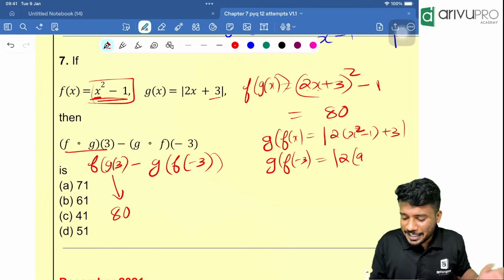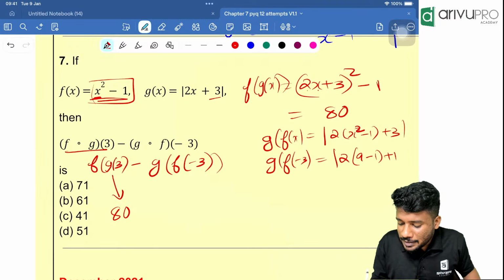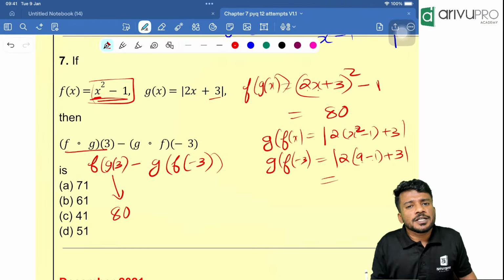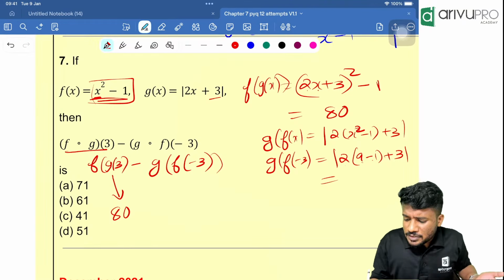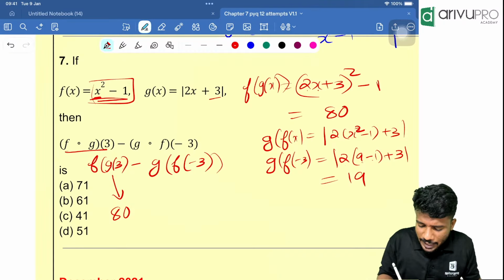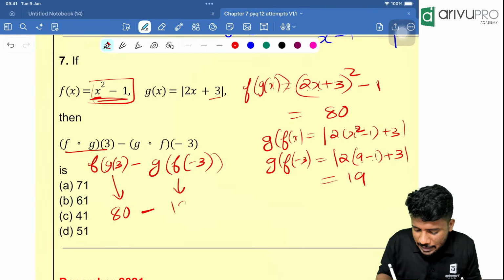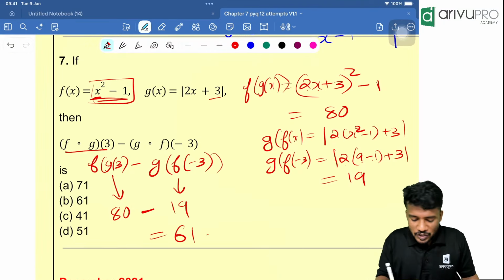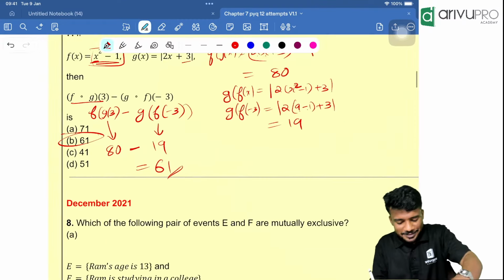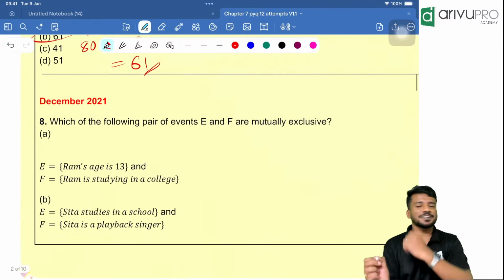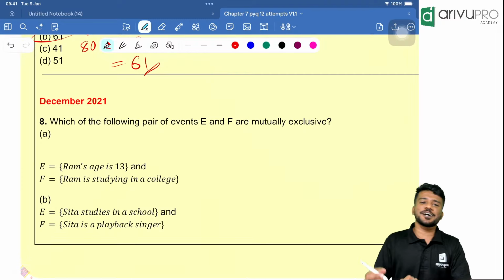That is anyway 9. 9 minus 1 plus 3, then modulus, which is nothing but 9 minus 1 is 8. 8 into 2 is 16. 16 plus 3 is 19. So 80 minus 19 is your answer, which is how much? 61. Option B is your answer. That's your question. Next one, December 2021 we are going to solve.